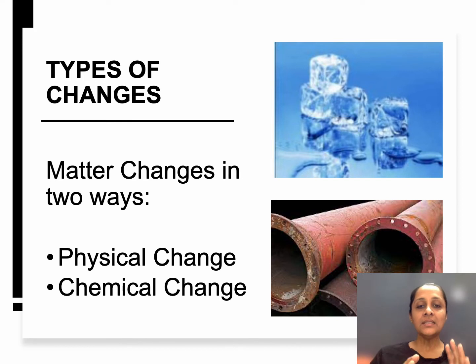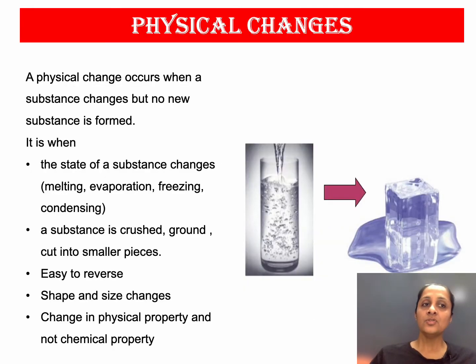change. The term itself tells you that physical means anything which you can see and you can feel is physical change. So the physical properties are going to change in these changes, while in chemical change, the internal things are going to change. So physical change occurs when a substance changes but no